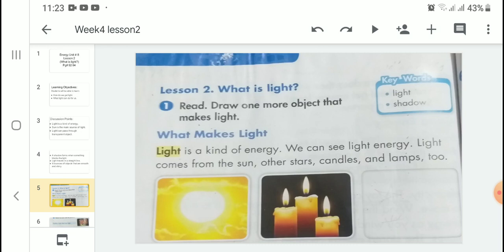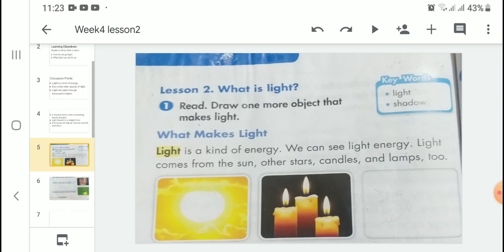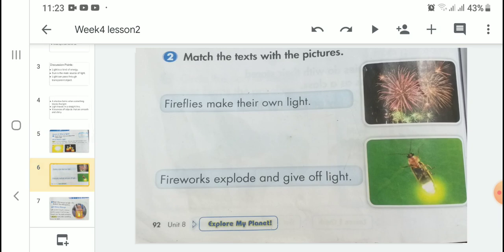Now students, look at the pictures. We have seen the sun in the first picture, candles in the second picture, and the third box is empty. Now you will draw anything that gives light, like a star, moon, or bulb. Now for question number 2, match the text with the pictures.